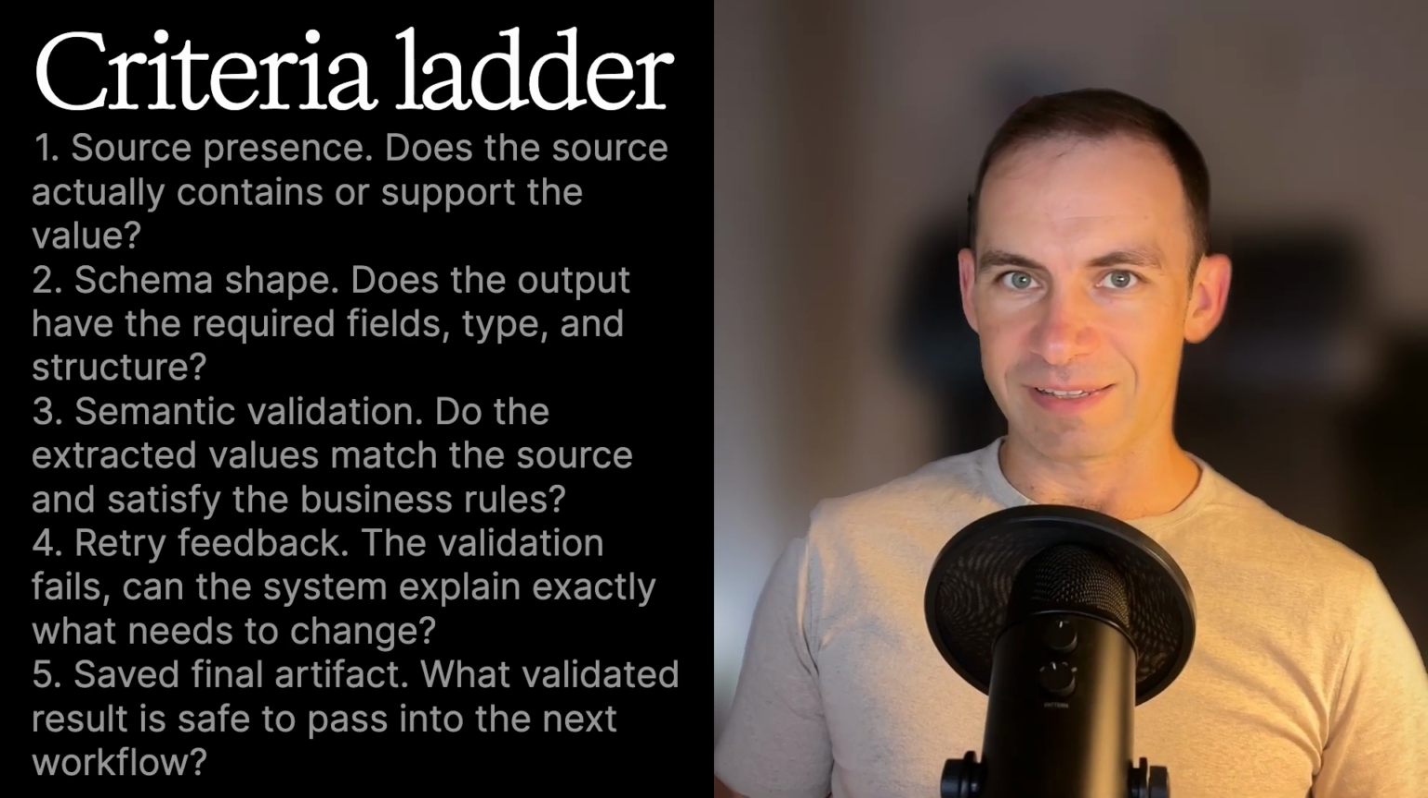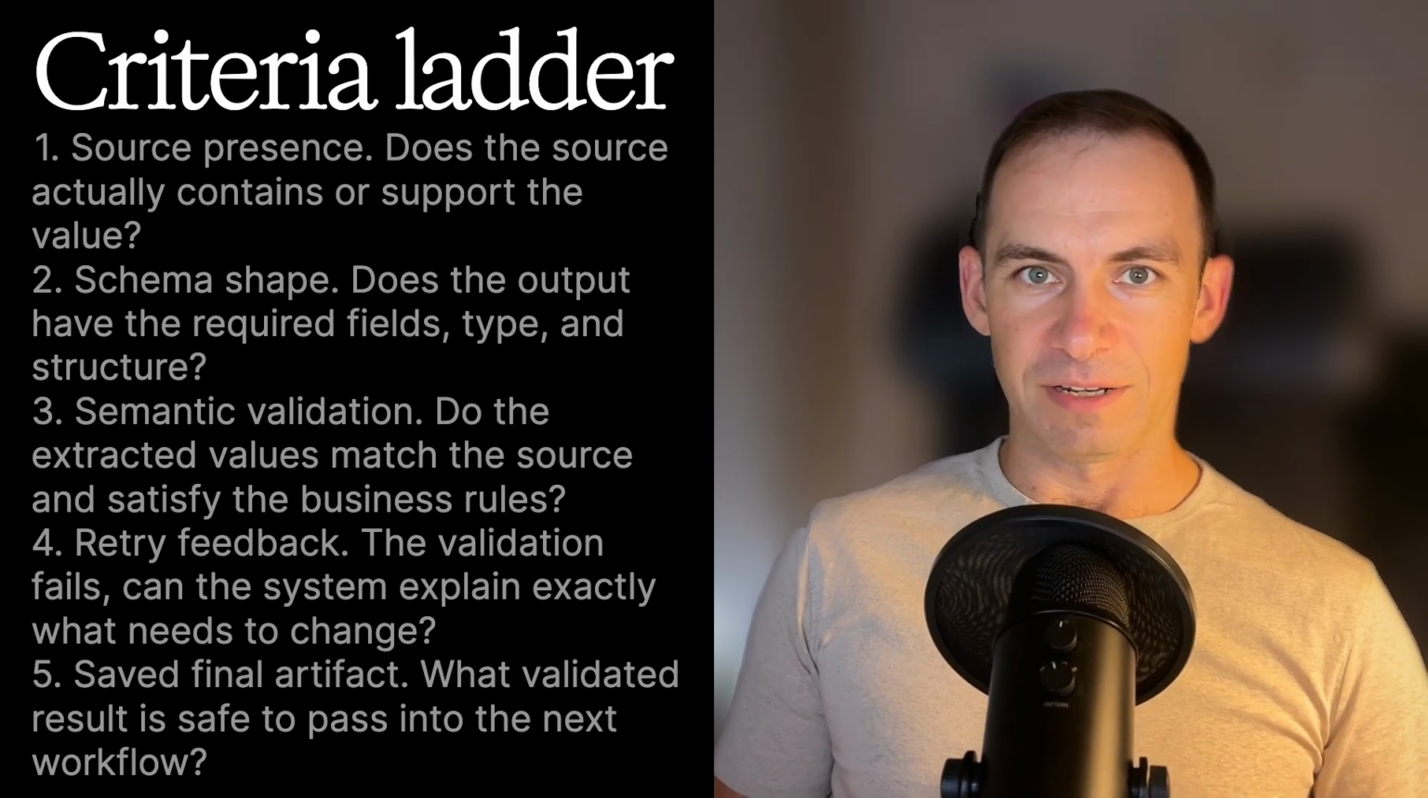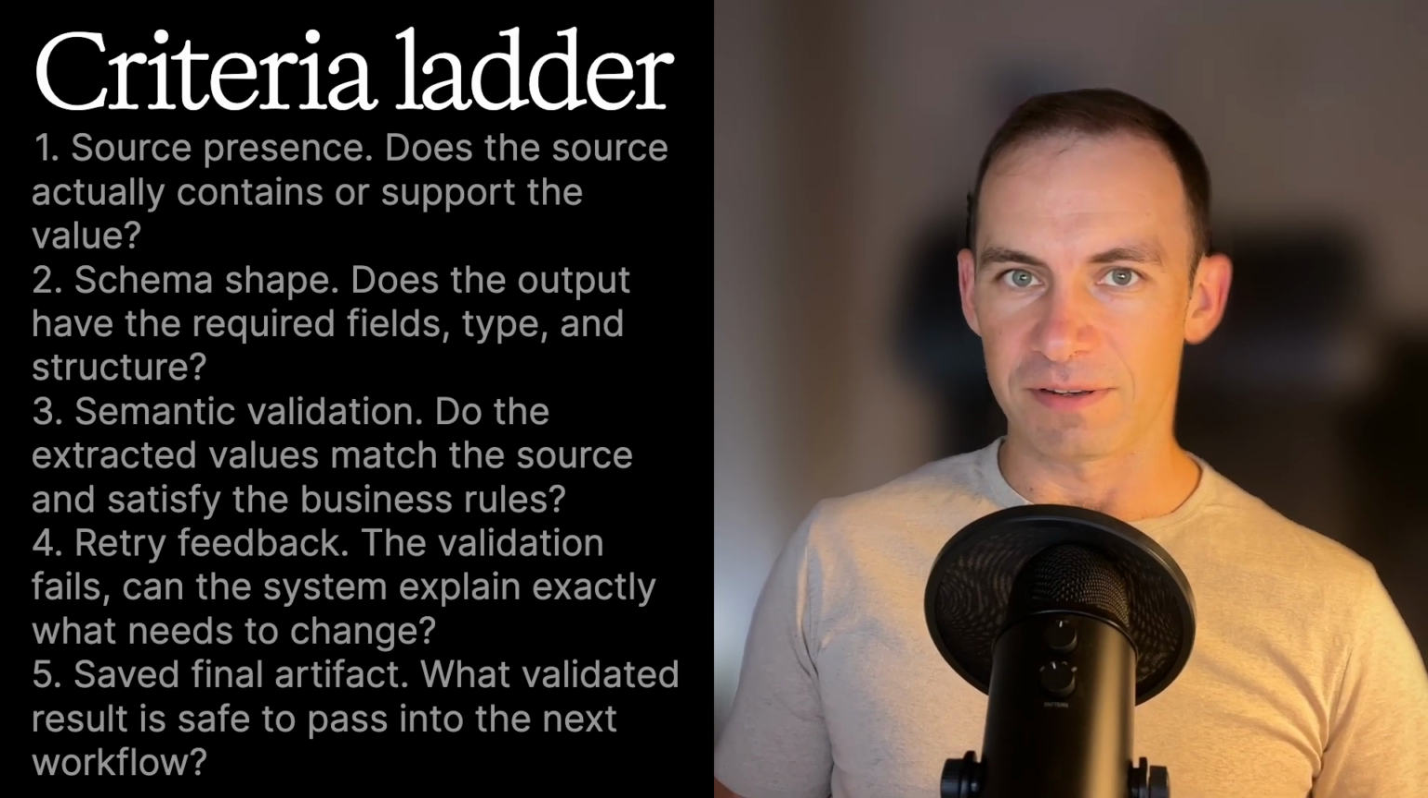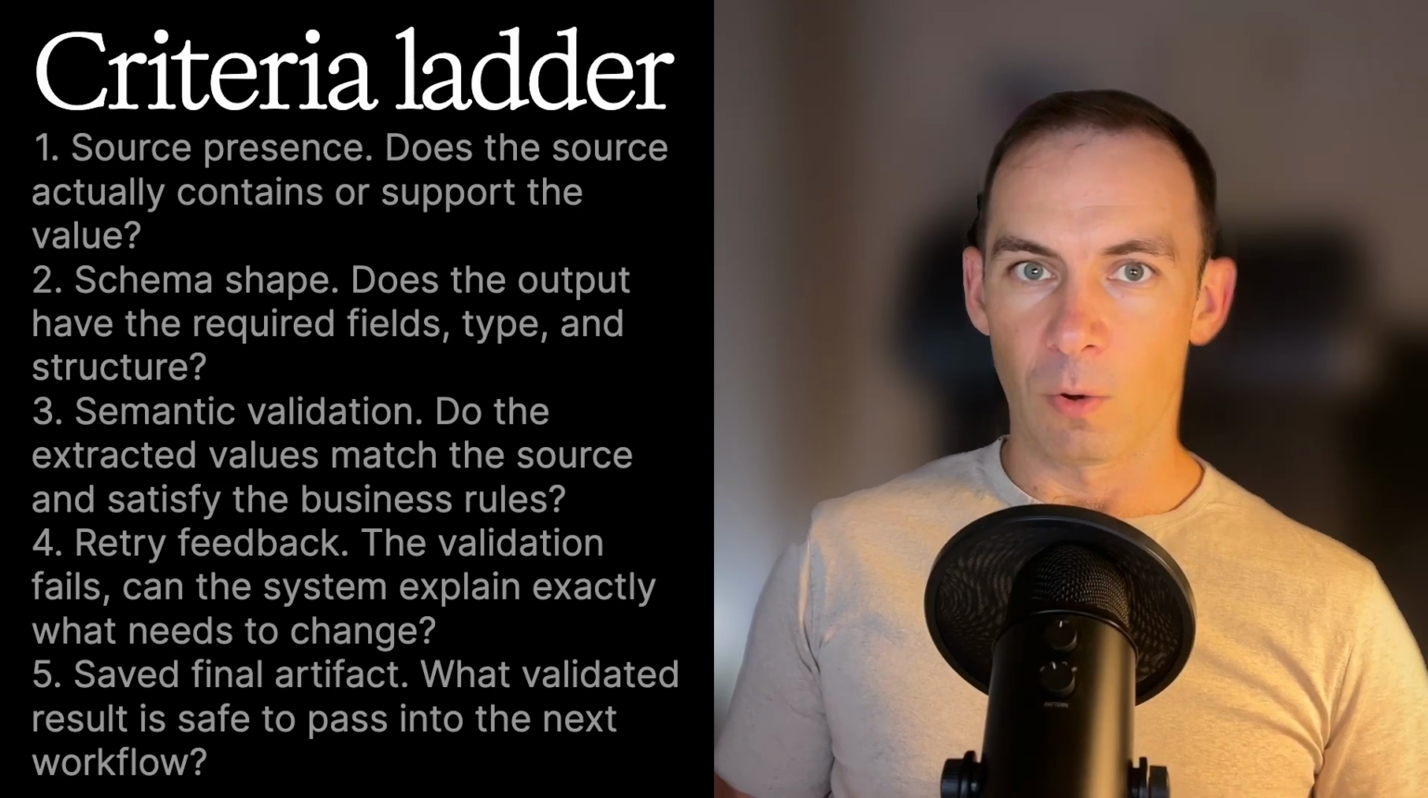The fourth level is retry feedback. When validation fails, can the system explain exactly what needs to change? The fifth level is the saved final artifact. What validated result is safe to pass into the next workflow? That is a complete pass: source, shape, meaning, feedback, and trusted artifact.